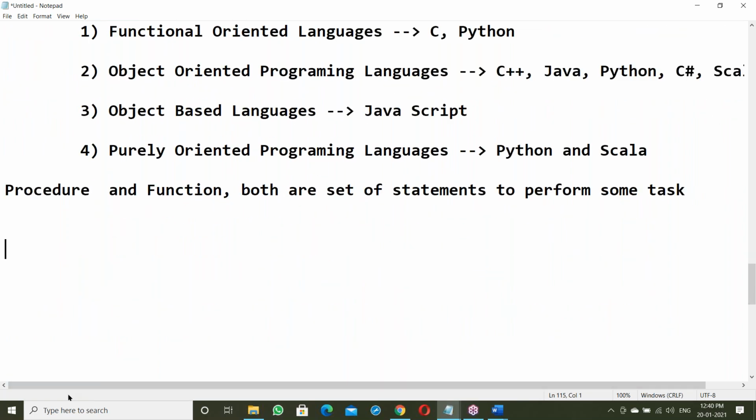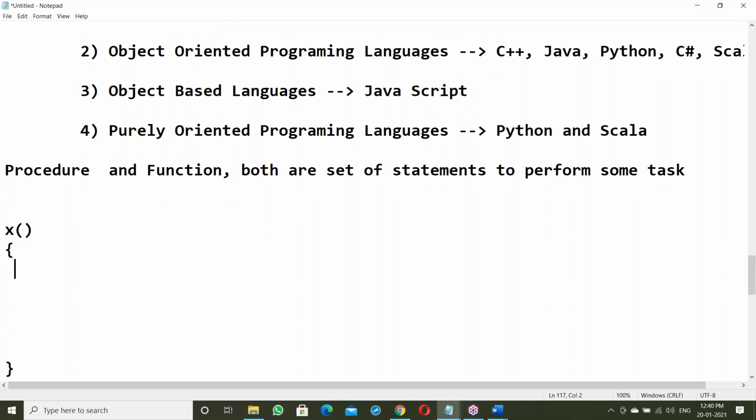What is the difference? Suppose X starts and ends. In X, there is a first statement, next statement, next statement.